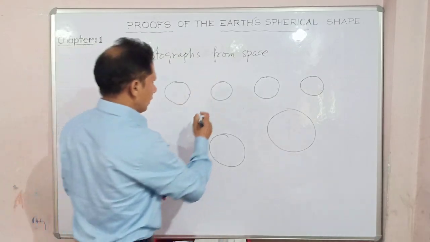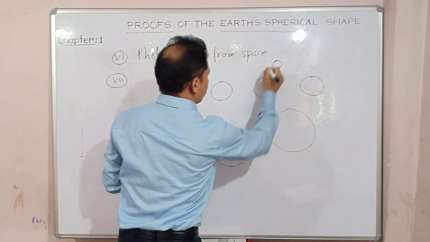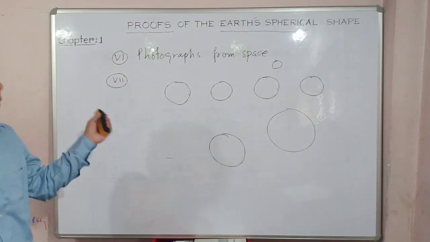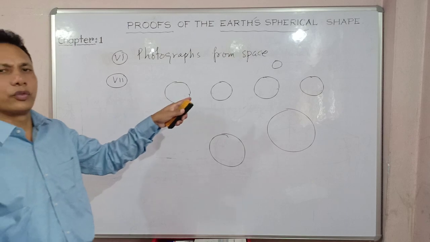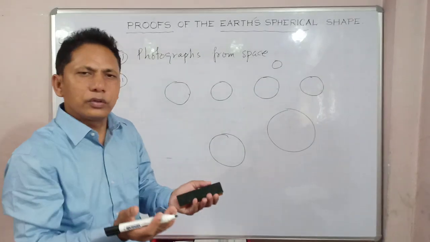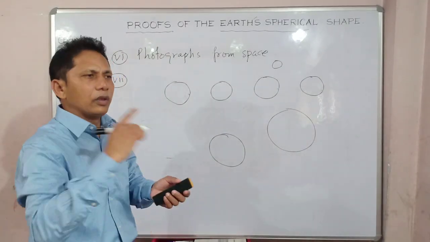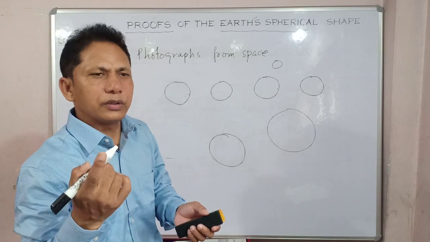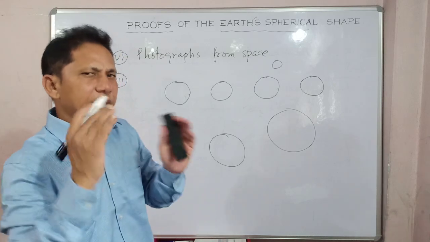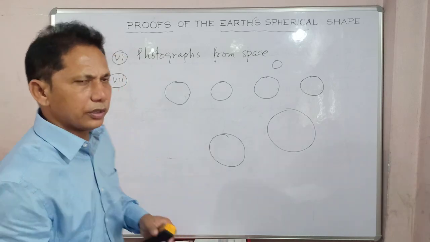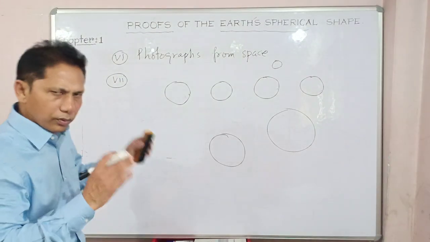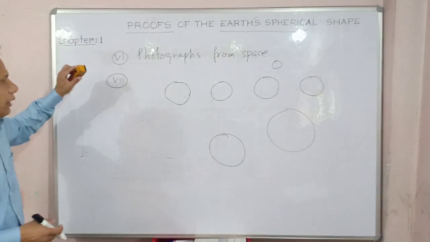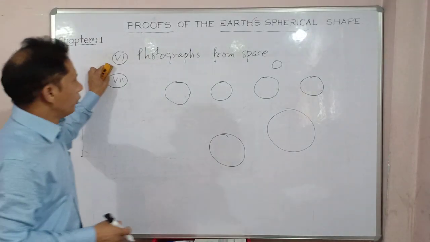Even our moon, as a heavenly body, is circular. So most of the planets and heavenly bodies are circular. Earth is also a planet of the solar system, so it has to be circular too. Moreover, it is always rotating with tremendous speed. Any rotating body takes the shape of a circle or sphere, and since it is a solid mass, it will be spherical. So these are the proofs.